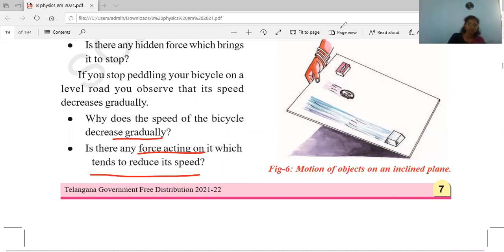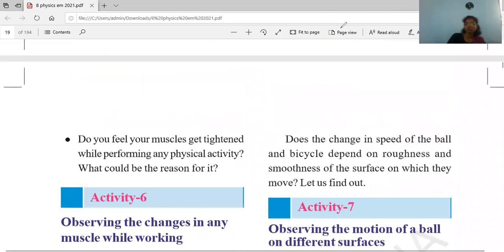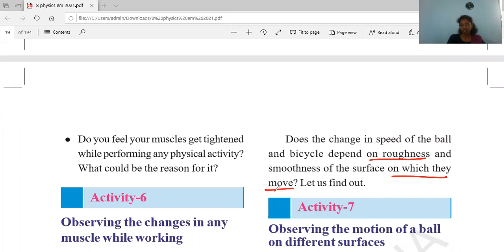Does the change in speed of the ball and bicycle depend on roughness and smoothness of the surface on which they move? Yes. When you roll a ball on the level ground, after some time it stops. It will not move continuously. And also when you stop pedaling, the speed of the bicycle decreases gradually.